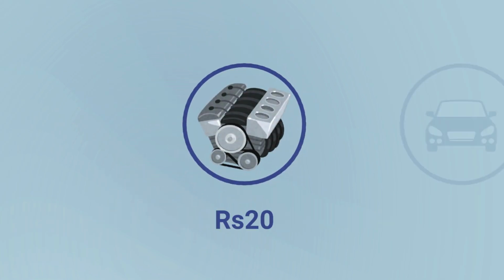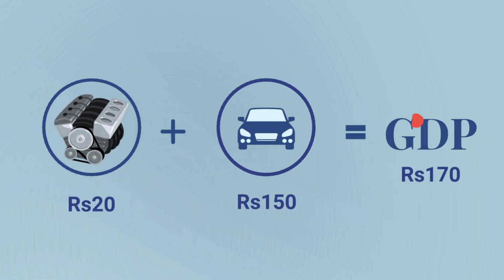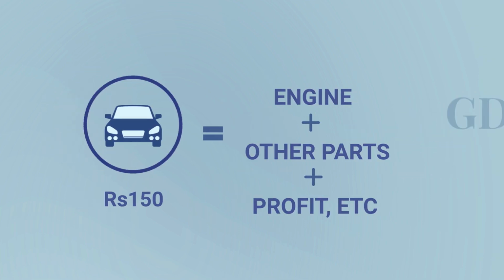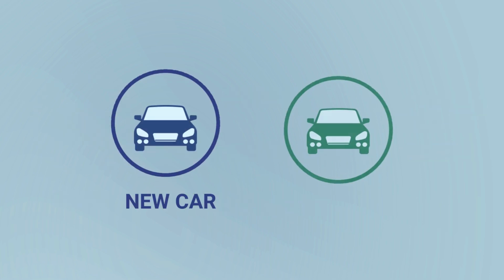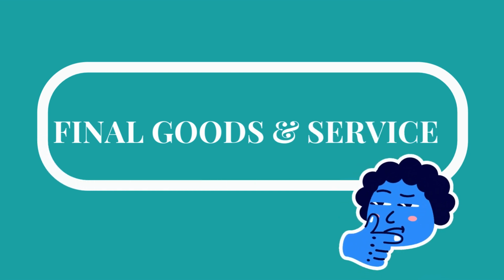In the above example, if the engine is also included in the calculation, then this represents double counting, as the price of the engine is already factored into the price of the car. One thing to note here is that the sale of a second-hand car is not included in GDP, as it focuses on new products. What are included in final goods and services?